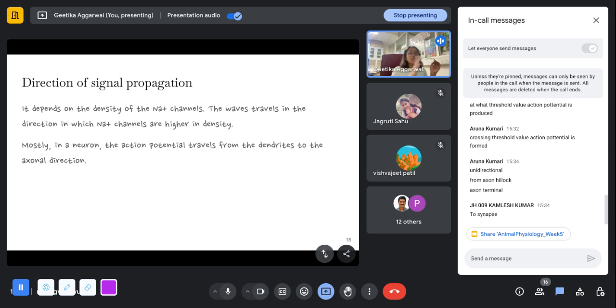So that is why they travel in that direction and not very frequently in the reverse direction, even though that is still something that can happen. Okay. And as you said, mostly in a neuron, the action potential is received in the dendrites and it travels in the axonal direction.